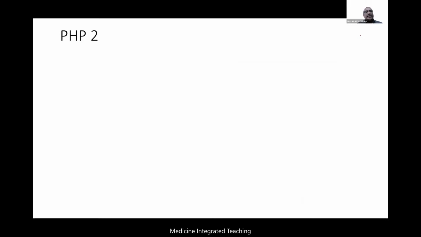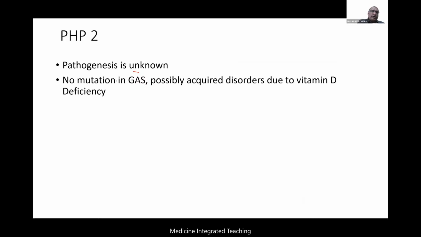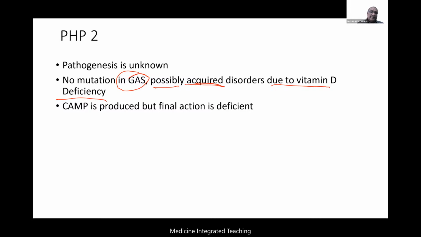There's one more pseudohypoparathyroidism now, that is your PHP2. What is happening in the pathogenesis of PHP2? Mostly it remains unknown. We do not know exactly what is happening here. No mutation we know for this. There is no mutation of GNAS or GS alpha. That means it is not inherited. It is acquired, possibly. Again, this is possibly an acquired disorder due to vitamin D deficiency.